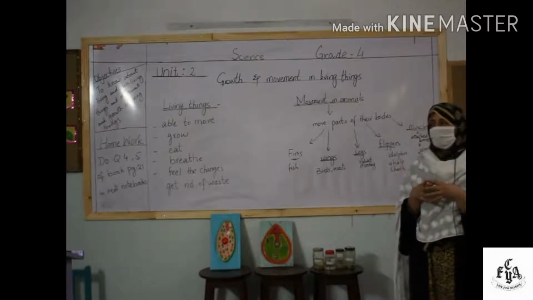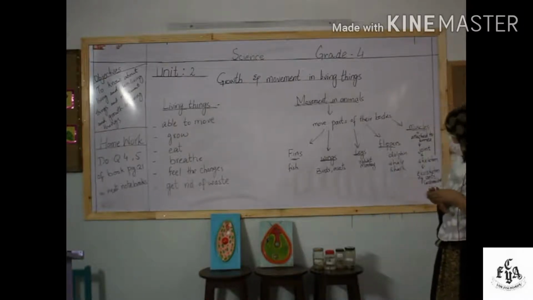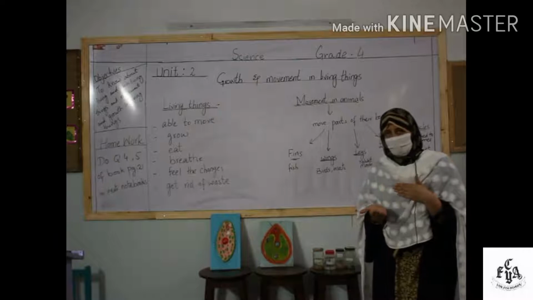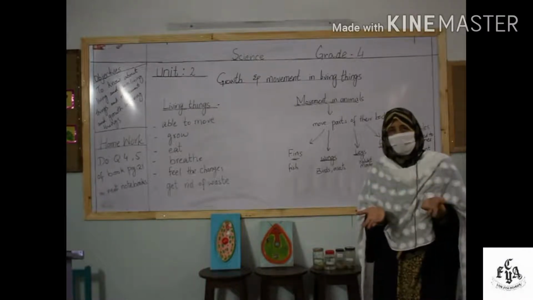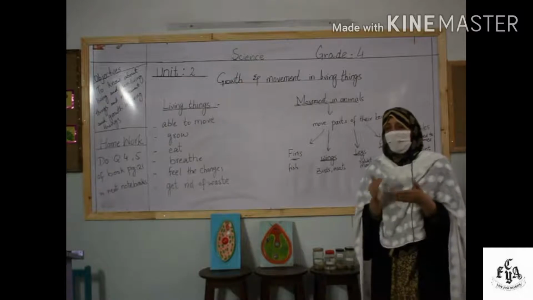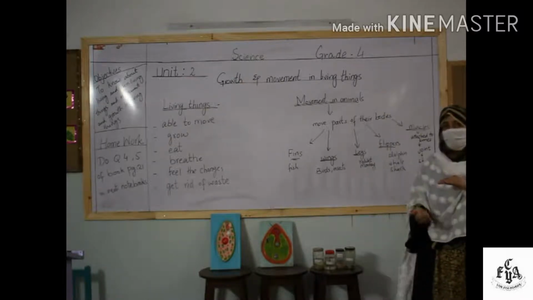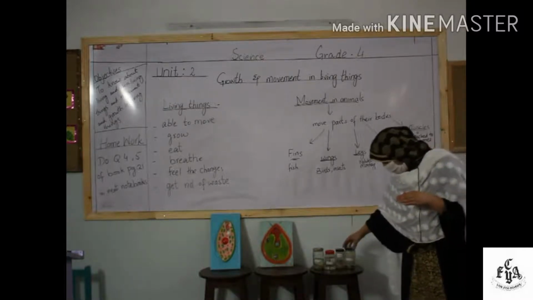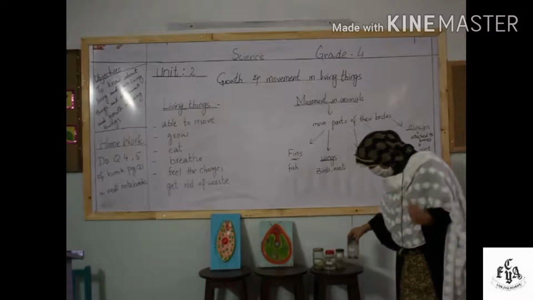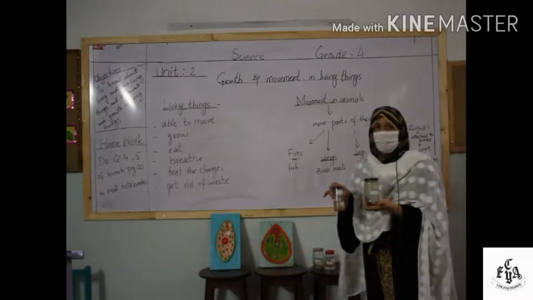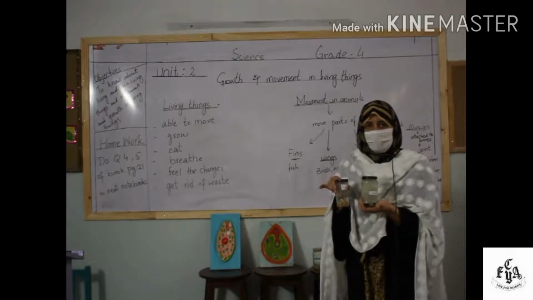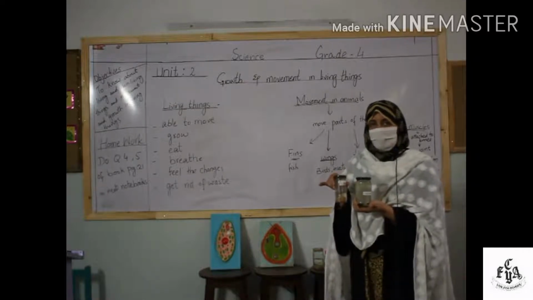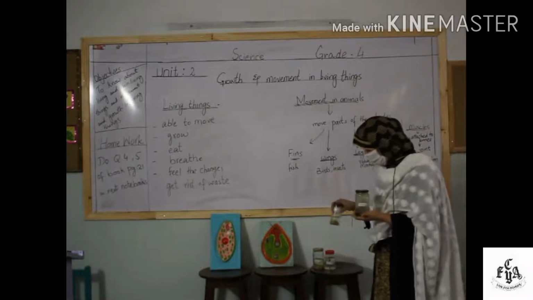So the skeleton is made up of different kinds of bones in our whole body. Okay, now the skeleton is inside the body, and it is actually the framework of the bones. But there are some animals which do not have a skeleton. They have an exoskeleton. Exoskeleton is actually a hard outer covering on the body. They do not have bones inside. You can take the example of some animals like the crab and the cockroach. A crab and a cockroach have an exoskeleton. They have a hard outer covering on their body. So these animals are examples of the exoskeleton.